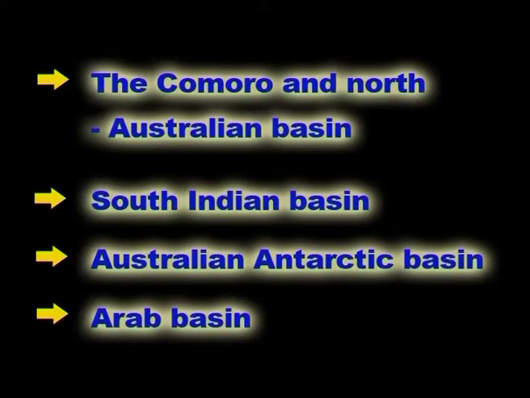The Indian Ocean is further divided into various basins. They are the Comoro and North Australian Basin, the South Indian Basin, the Australian Antarctic Basin and the Arab Basin. In the basins, the level of the floor may sink to more than 5000 meters below the surface of the water.